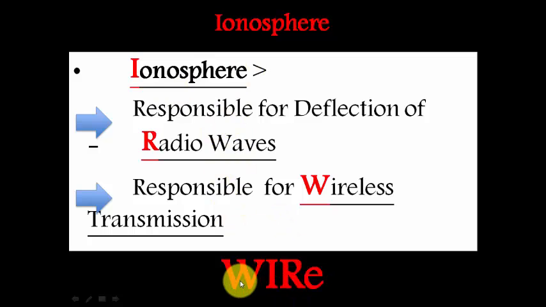Here W stands for wireless, I stands for ionosphere, R stands for radio waves. Radio waves are present in the ionosphere layer, and ionosphere is responsible for wireless transmission.